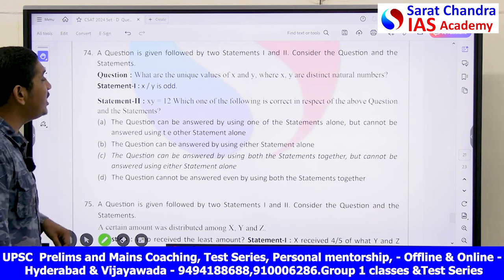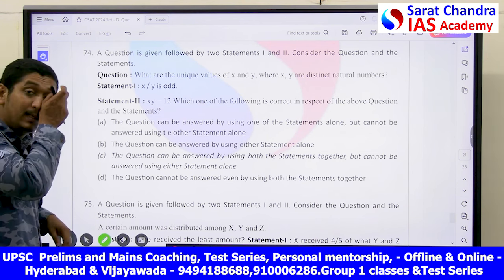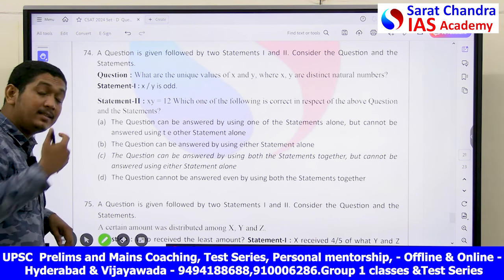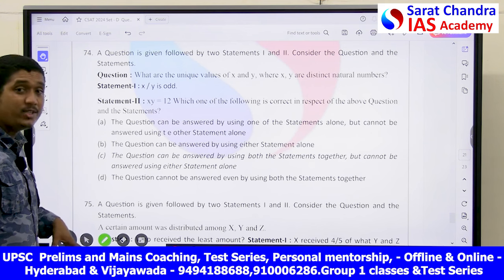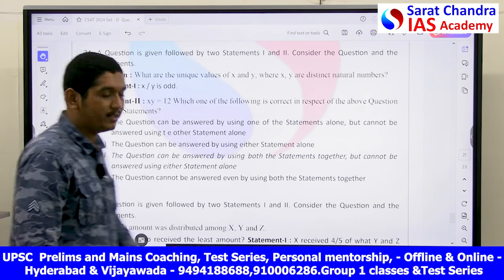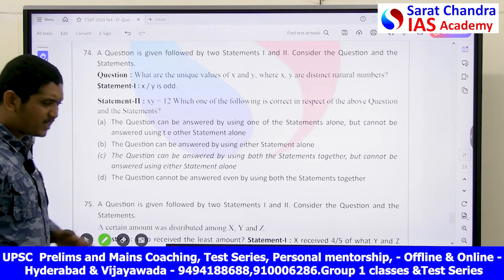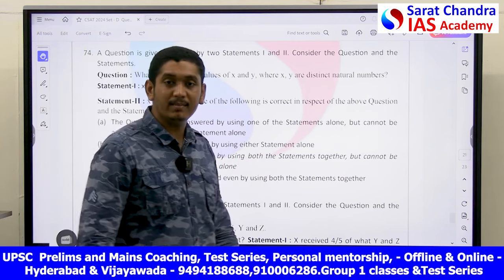So what are the unique values of x and y, where x and y are distinct natural numbers? They are saying unique values of x and y. They have given two statements. By using any one of these or both statements, can you answer this? He is saying x by y is odd. There are so many such numbers, right?